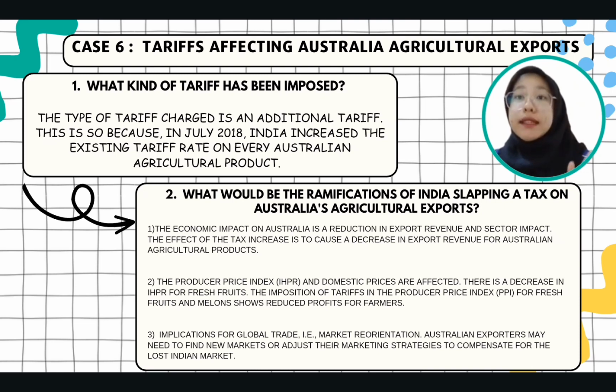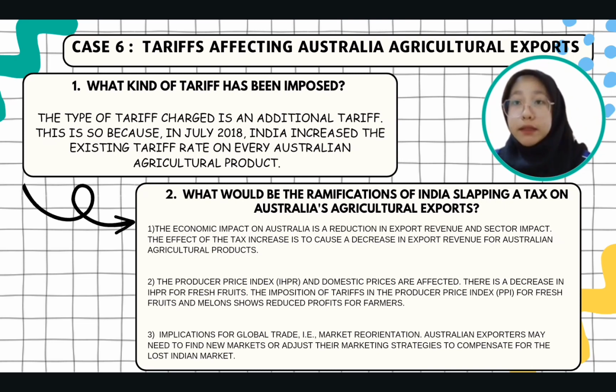Next, the producer price index PPI and domestic prices are affected. There is a decrease in PPI for fresh fruit. The imposition of tariff in the producer price index PPI for fresh fruit and melon shows reduced profit for farmers. The PPI fell by 10.1% in August 2018, impacting the domestic market significantly. However, the 5.4% decrease in plum prices indicates that consumers may benefit from lower prices, negatively impacting income and profit of domestic farmers.